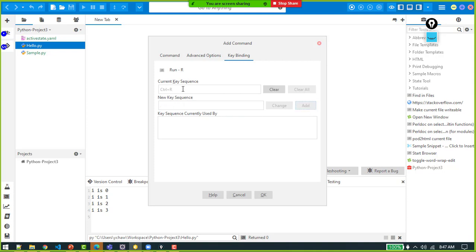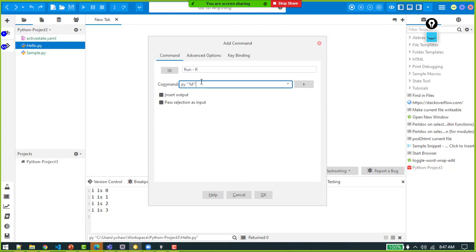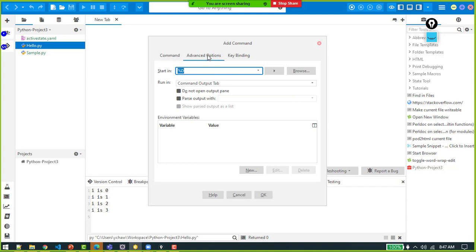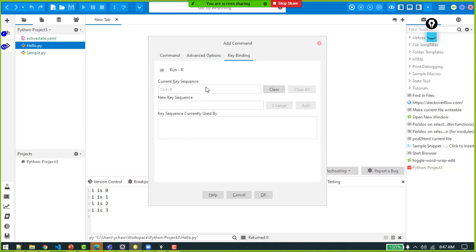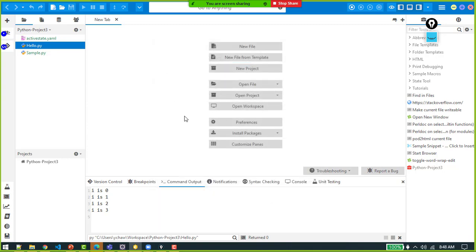I gave a shortcut also. The moment I say OK, after mentioning how a script will be executed, how it should be named, which directory it should look into, and what the key sequence is for the entire key binding, you can see a new command is added over here. We will add more commands also.